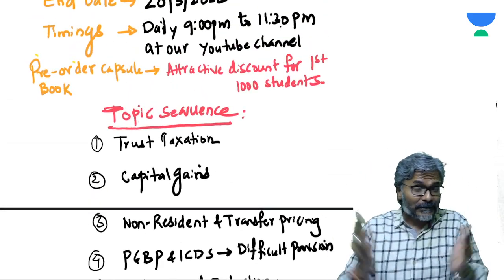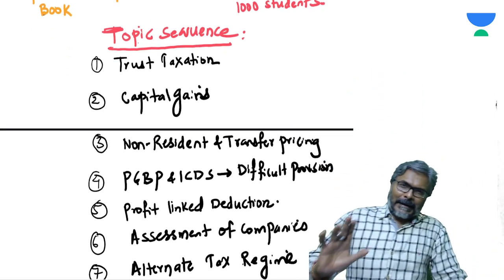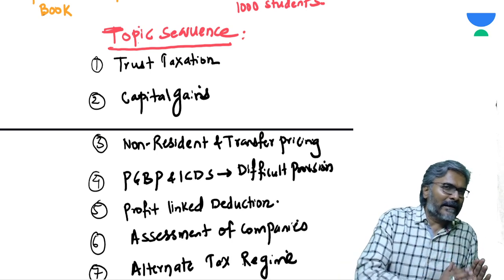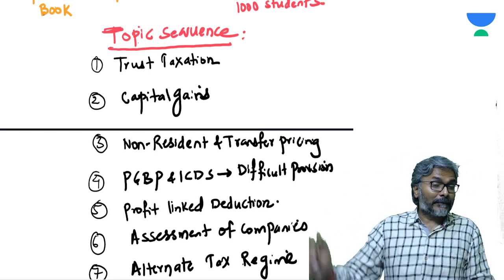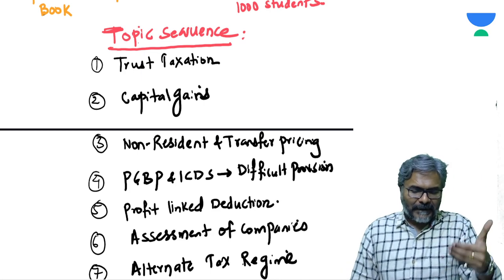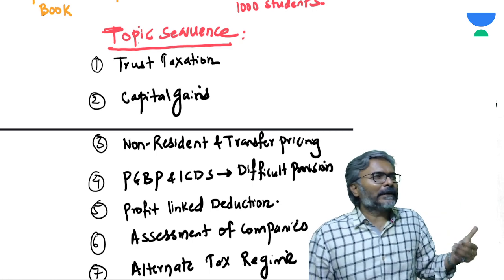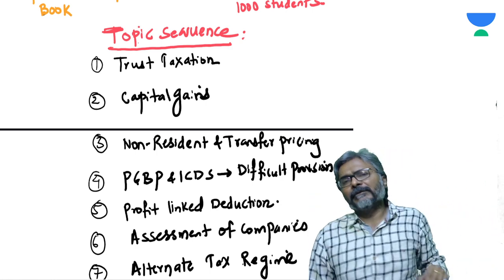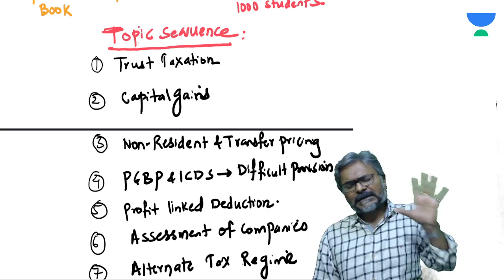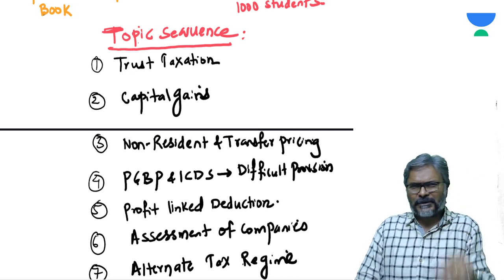Many students are asking now, sir, what is the topic sequence? Here you are, students. I have taken all the difficult topics, all the topics which have a high level of coverage in the examination, initially. In fact, the first two topics, which are trust taxation and capital gains, have the maximum amendments for May and November 23. Maximum amendment, students, is there in this topic. In fact, trust taxation is a huge paradigm shift.